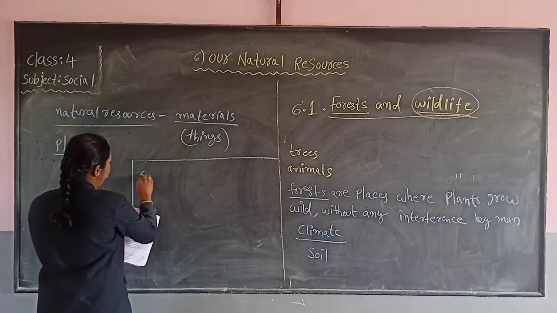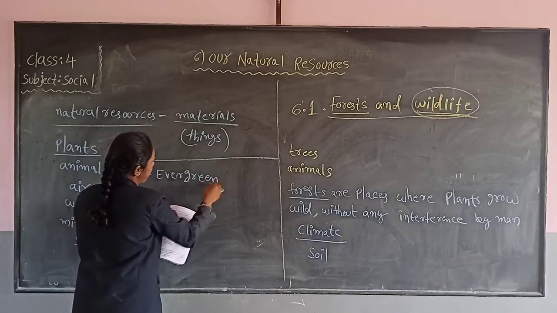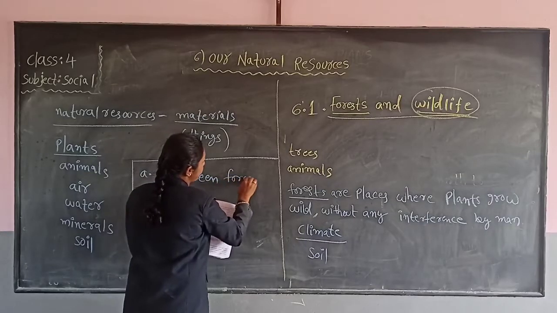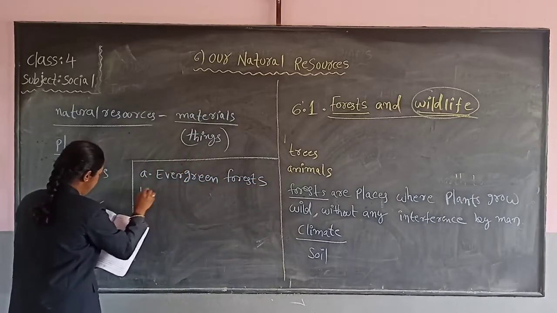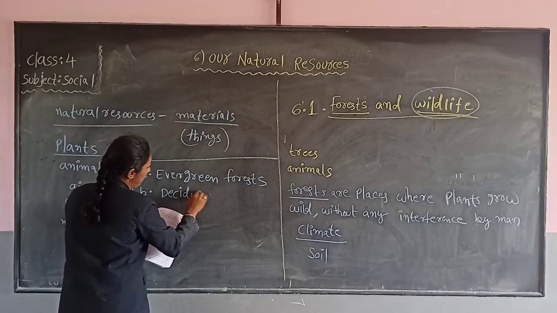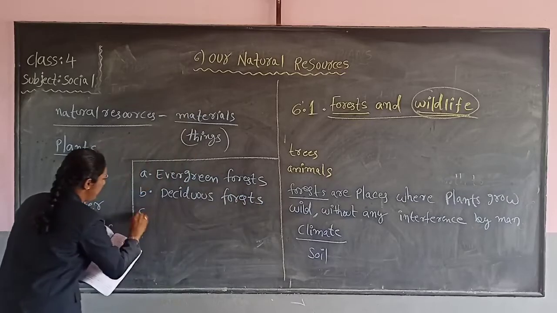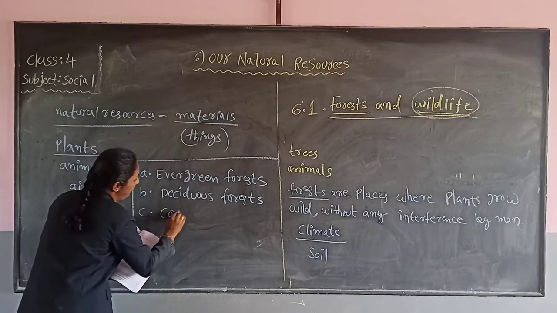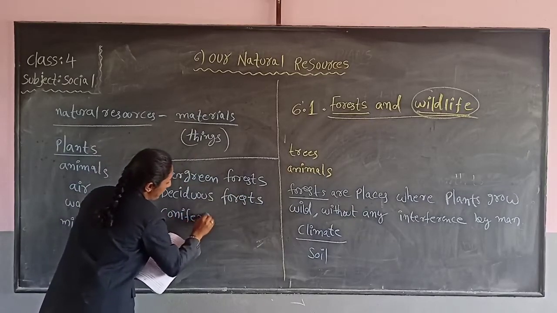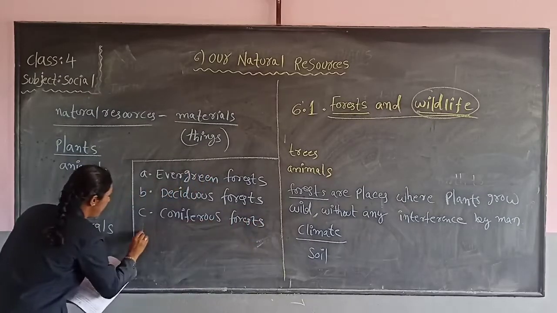First of all, evergreen forest. Second one is deciduous forest. Third one, coniferous forest.